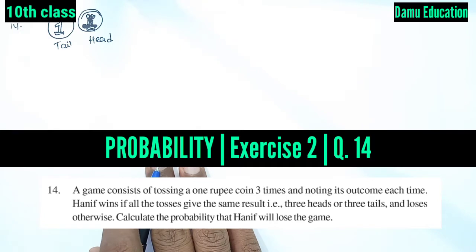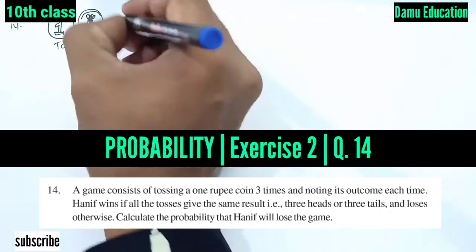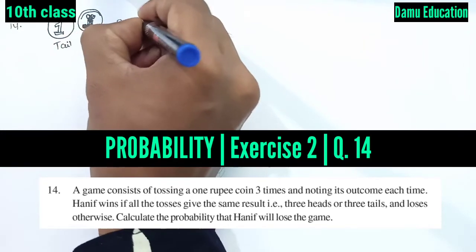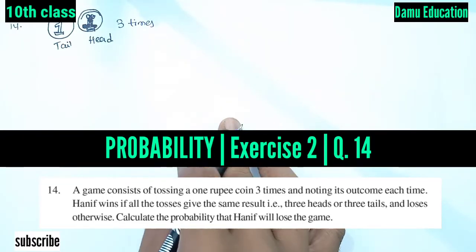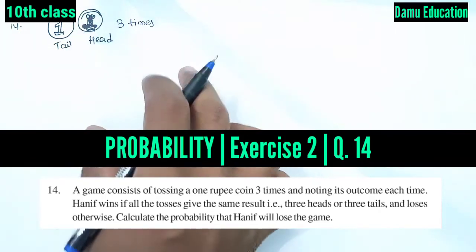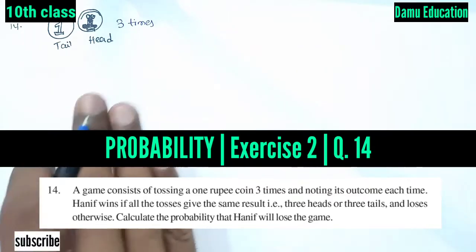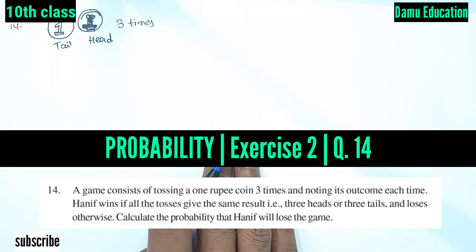So in this module, we are going to discuss our 14th question. A game consists of tossing a 1 rupee coin 3 times and recording its outcome each time. Hanif wins if all the tosses give the same result, either all tails or all heads, that is 3 heads or 3 tails, and loses otherwise. Calculate the probability that Hanif will lose the game.